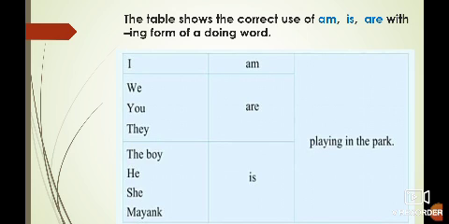Now here children, Mayank is a special name. With special names, with naming words, and with he and she, we use is. Now the sentence formation will be, the boy is playing in the park, he is playing in the park, she is playing in the park, and Mayank is playing in the park. So with special names, with naming words, and with he and she, we always use is. Now I think it is clear for you all.